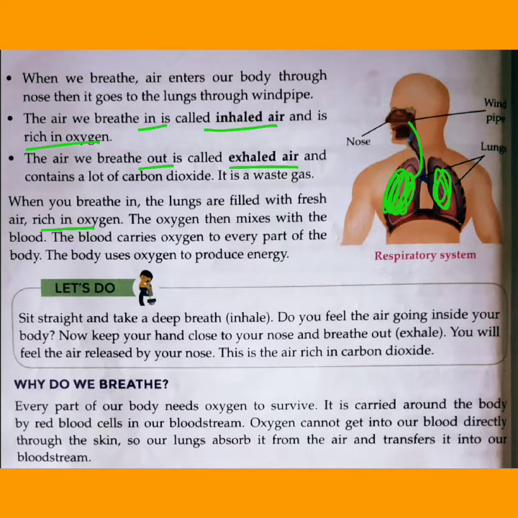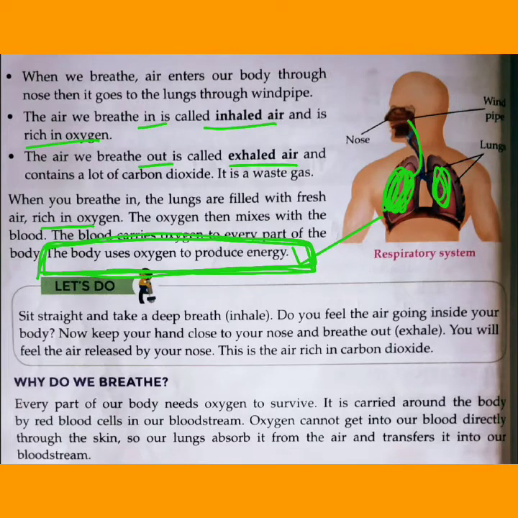What is the use of this oxygen? It provides us energy. We need energy every day for doing different kinds of work, so oxygen is important to get energy. The question is, why do we breathe? As I've already told, our body needs oxygen to survive.